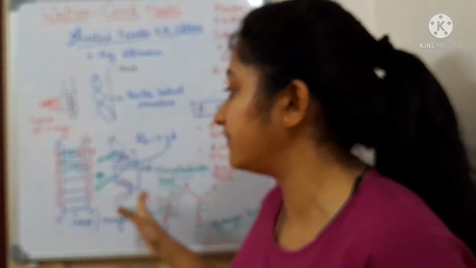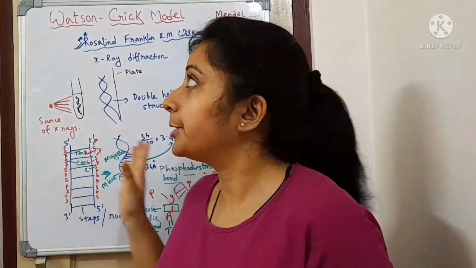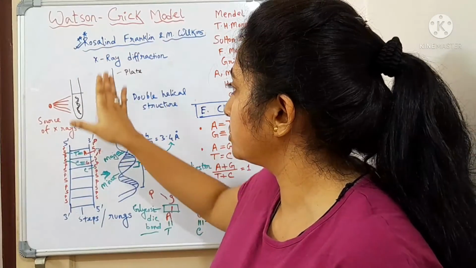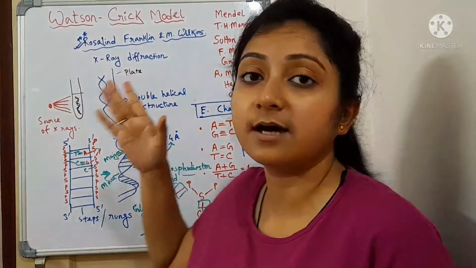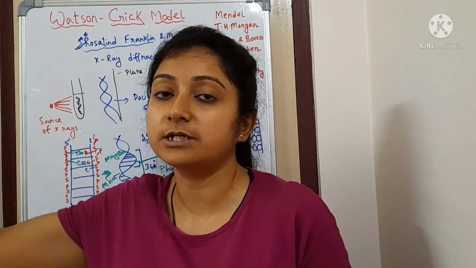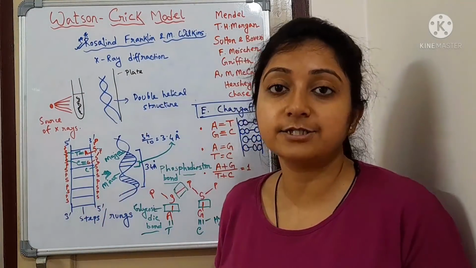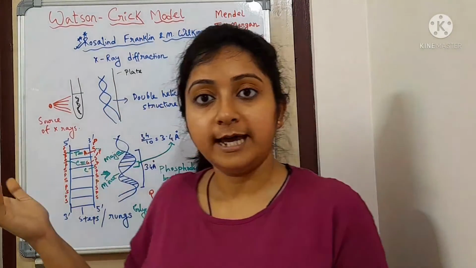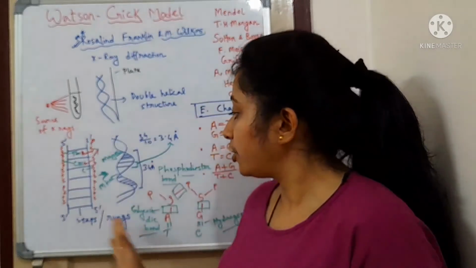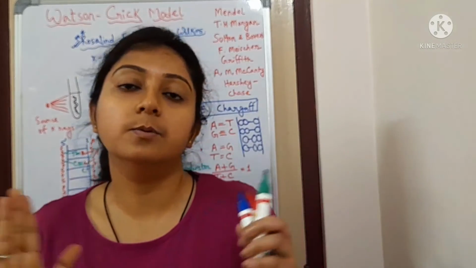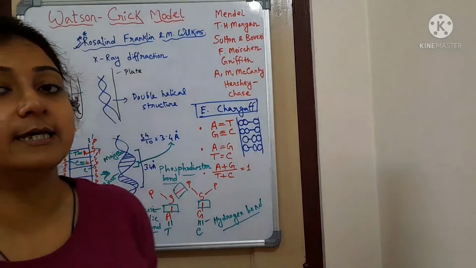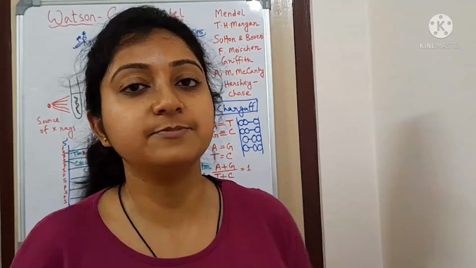This model was given by Watson and Crick because they saw that Chargaff also said this kind of thing, and they also saw that this kind of physical structure was coming from Rosalind Franklin's X-ray diffraction. So they just put two and two together and drew this hypothesis of the total structure of DNA. And from here the double helical structure of DNA concept came.